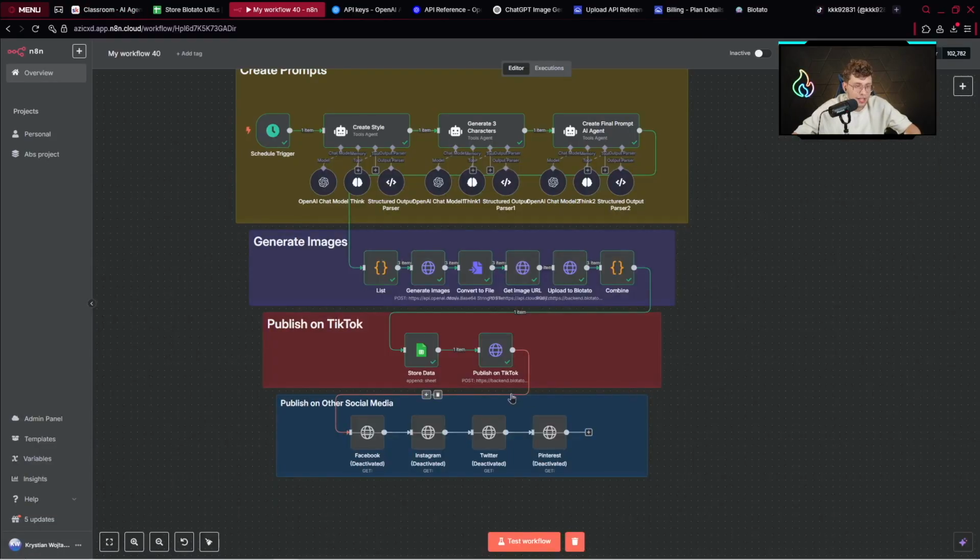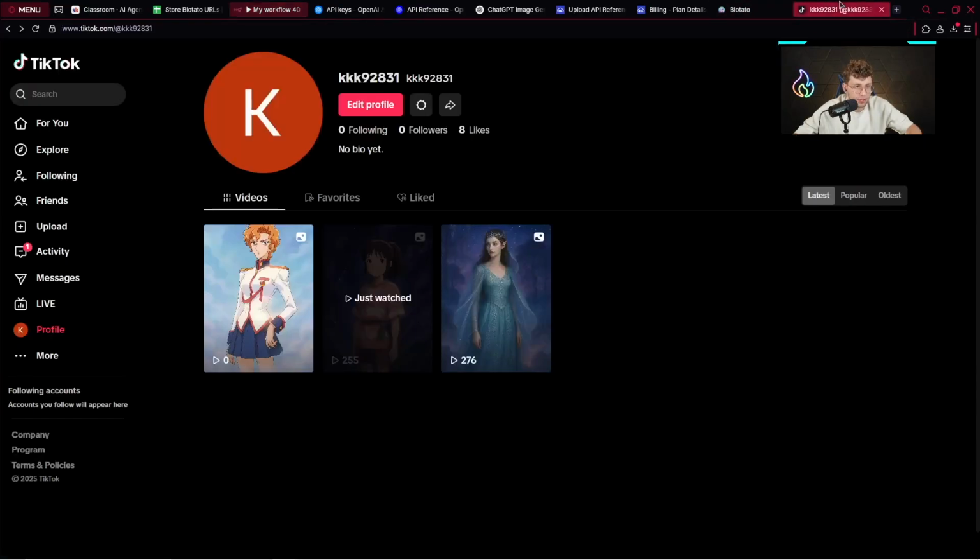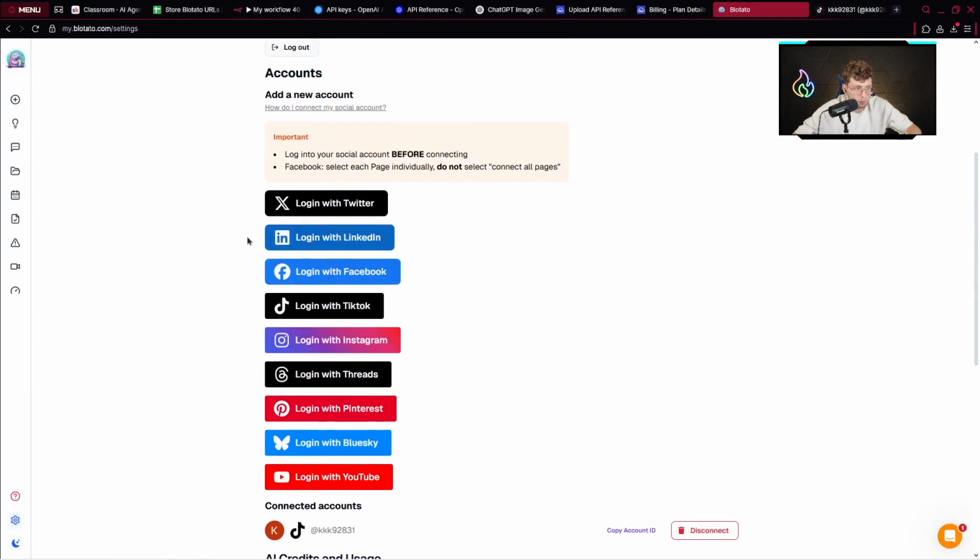Also, I need to mention, at the beginning of the video, you saw different platforms you can connect this automation to. So Facebook, Instagram, Twitter, Pinterest. These are deactivated. However, you can do this very easily with Blotato. So here, log in with Facebook, Instagram, TikTok, Threads, or even Pinterest.